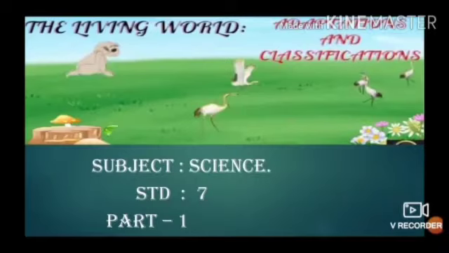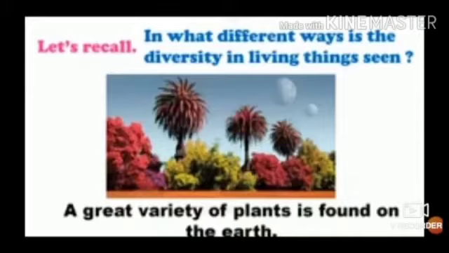Subject Science, Standard 7, Chapter number 1, The Living World: Adaptation and Classification, Part 1. Let's recall, in what different ways is diversity in living things seen? The diversity in living things is seen due to the different shape, size, color, and structure of the body.